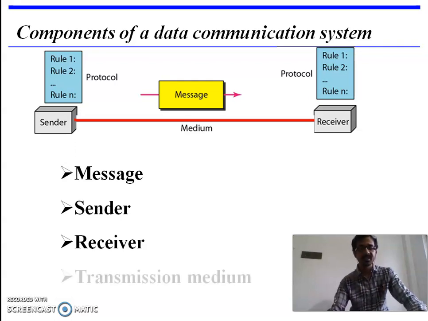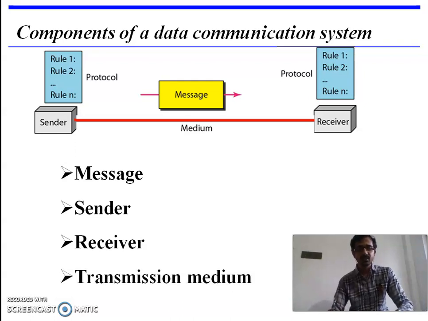The next one is the transmission medium. The transmission medium is the physical path by which a message travels from sender to receiver. We have two types of transmission mediums. One is the guided medium, which means wired communication. The other is the unguided medium, which means wireless communication.